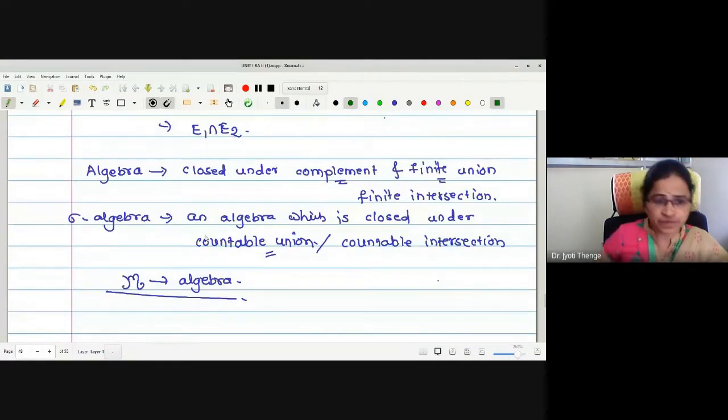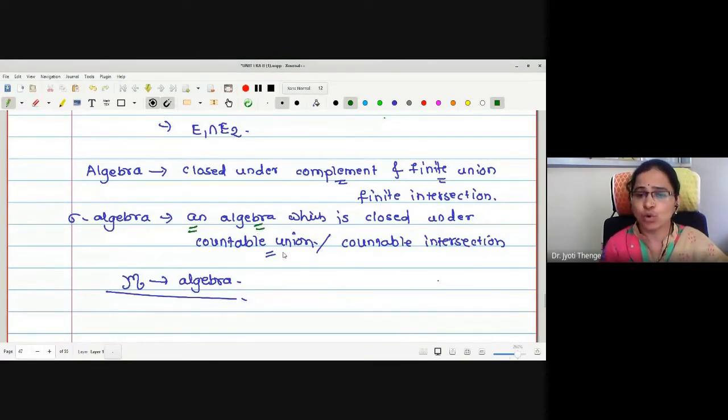Okay. Next, we have seen the definition of sigma algebra also. What is a sigma algebra? A sigma algebra is an algebra which is closed under countable union. In an algebra, the union is finite. But in a sigma algebra, the union considered is countable. Therefore, an algebra which is closed under countable union is called a sigma algebra. Closed under countable union, equivalently one can say closed under countable intersection, because as we have started with an algebra, it is closed under complement as well.